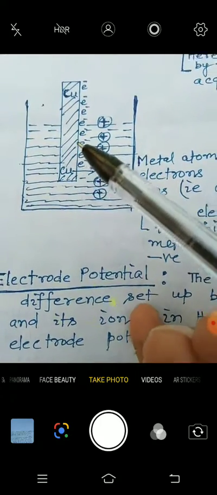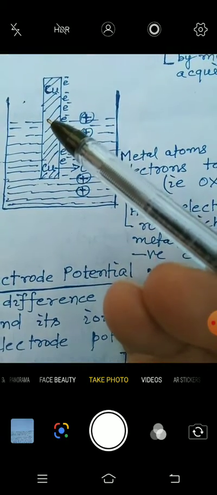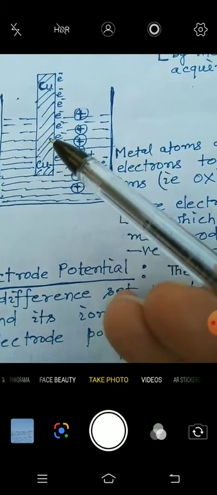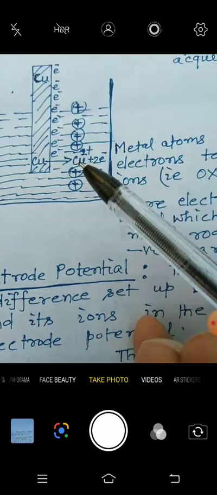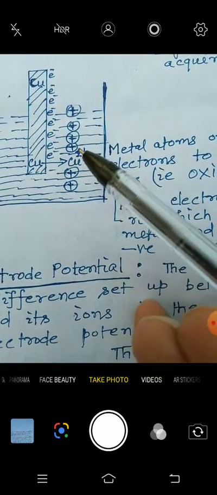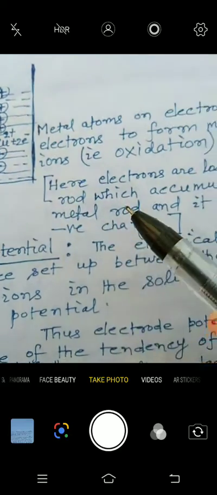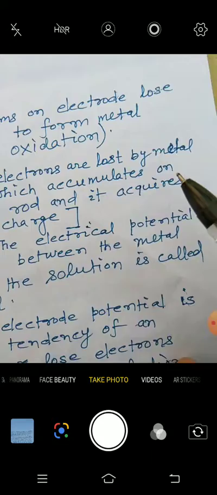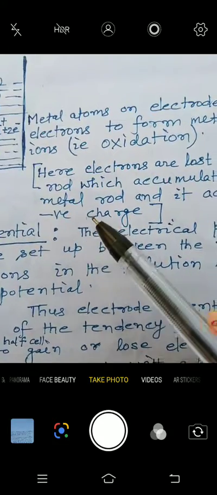So from this diagram it is very clear that the metal has lost electrons, these electrons develop on the metal rod, and these are the metal ions of the solution here. So this is known as oxidation, because the electrons accumulate on the metal rod and it acquires negative charge.